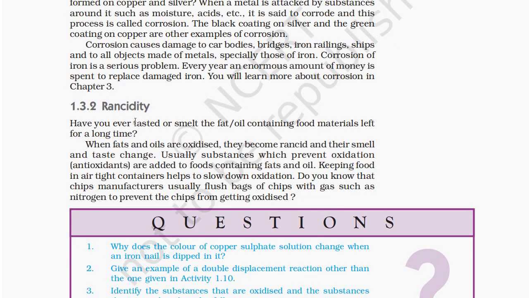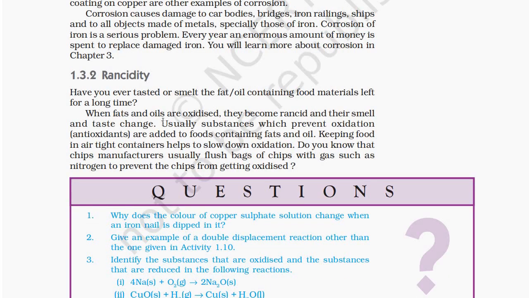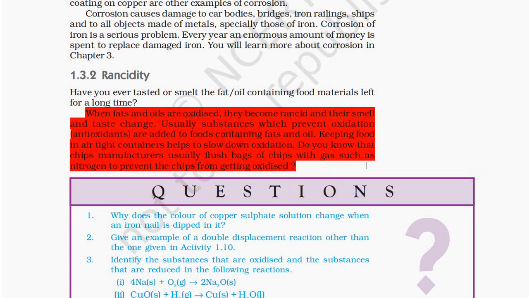1.3.2 Rancidity. Have you ever tasted or smelt fat and oil containing food materials left for a long time? When fats and oils are oxidized, they become rancid and their smell and taste change. Usually, substances which prevent oxidation, antioxidants, are added to foods containing fats and oil. Keeping food in airtight containers helps to slow down oxidation. Do you know that chips manufacturers usually flush bags of chips with a gas such as nitrogen to prevent the chips from getting oxidized?